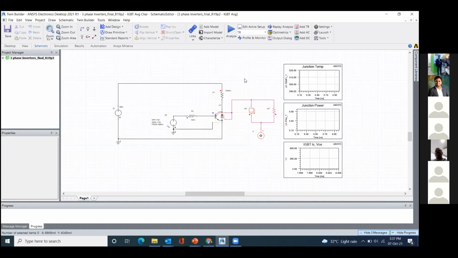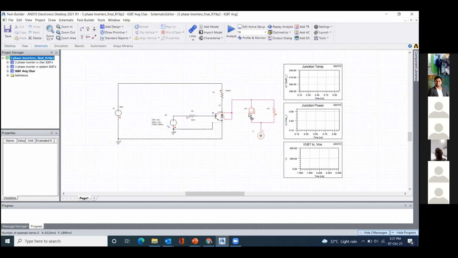First, this is the design of the normal single switch. In that switch we have fed the information about the junction temperature, the junction power, and the IGBT IC and VC.